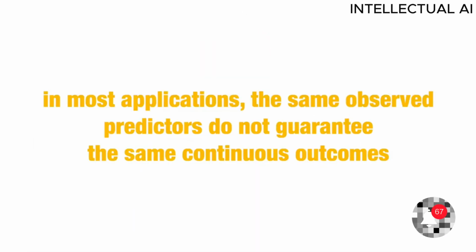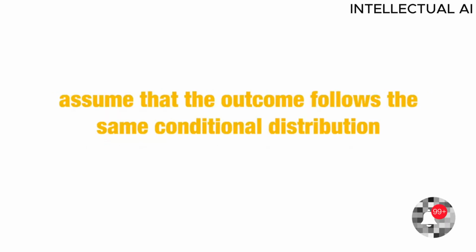Just like with categorical outcomes, in most applications, the same observed predictors do not guarantee the same continuous outcome. Instead, we assume that the outcomes follow the same conditional distribution. We will now explain why we use the conditional expectation to define our predictors. Why do we care about the conditional expectation in machine learning?